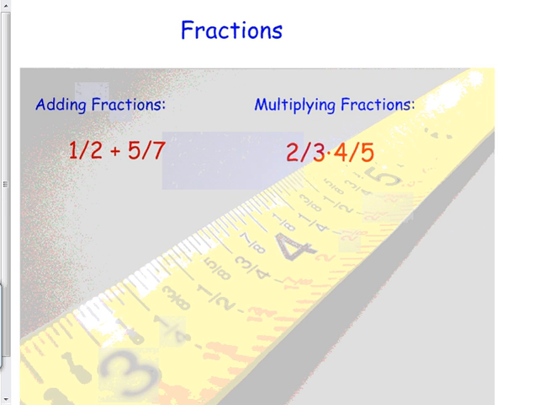If you're just going to add some fractions, you got to get a common denominator. 1/2 plus 5/7. What's a good denominator for those guys? 14ths. So this would be 7/14, and this would be how many 14ths?